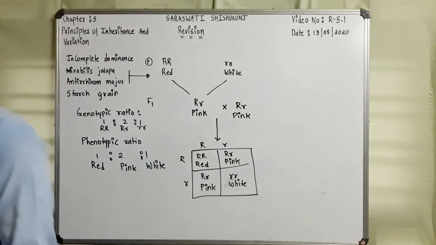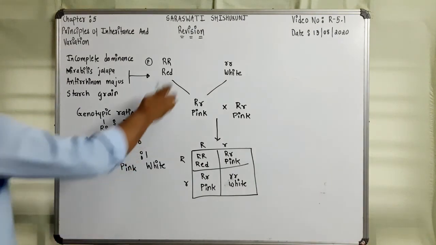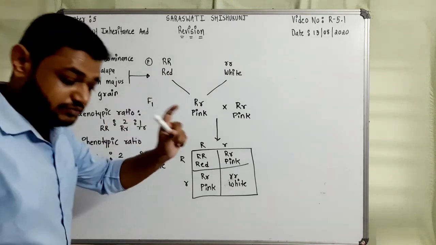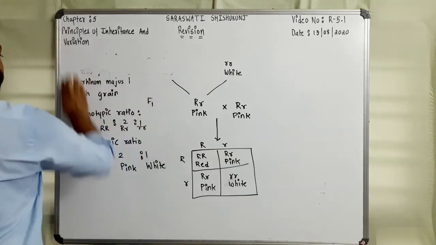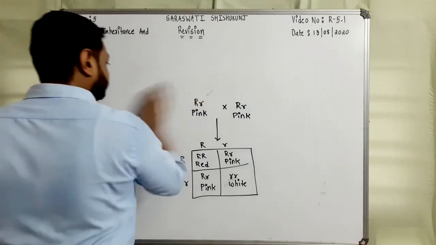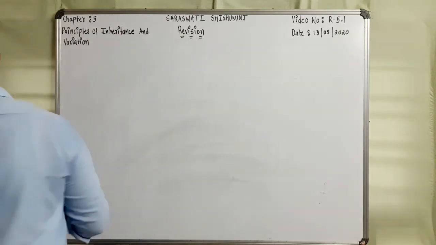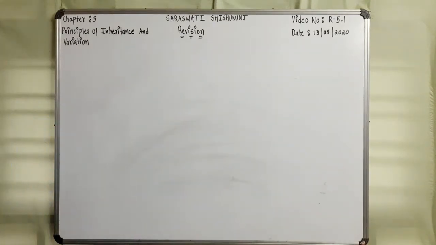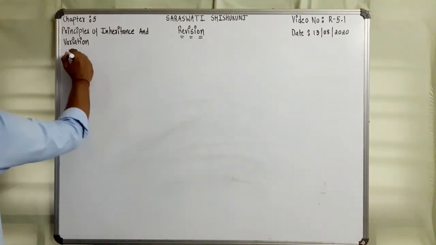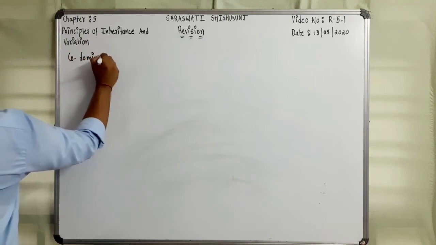Same way, we also got another exception in which both the alleles become dominant, and so the F1 progeny is showing the characters of both, that is referred to as codominance, right?